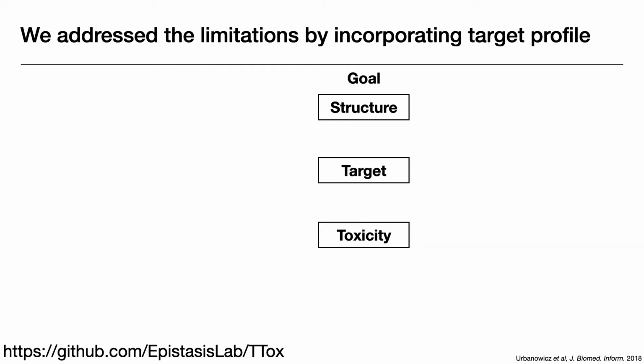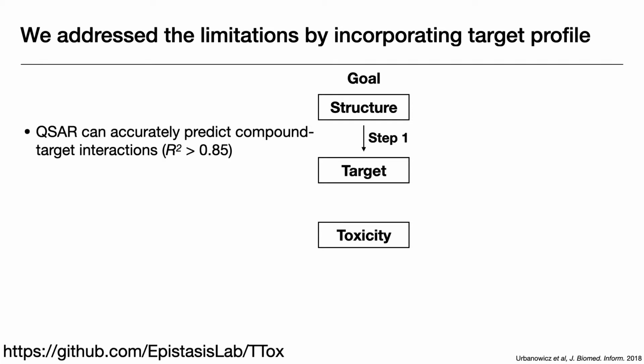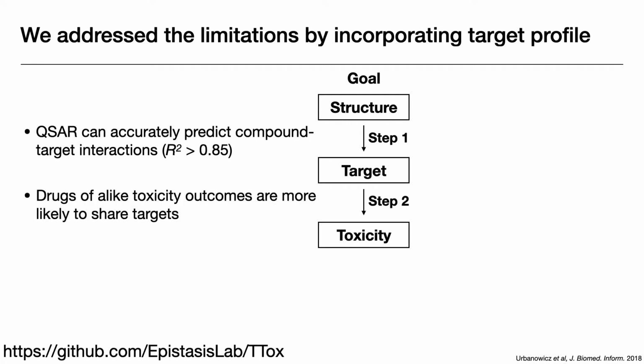In the first step, we built QSAR models to predict binding of compounds to their target proteins. Because even though QSAR models often fail to predict toxicity, they have quite decent performance when used to predict compound-target interactions. And we can do this for hundreds of target proteins we have data for to get the target binding profile of each compound. Then relate the target binding profile to toxicity in step 2. Because previous studies have found drugs of alike toxicity outcomes often share targets.